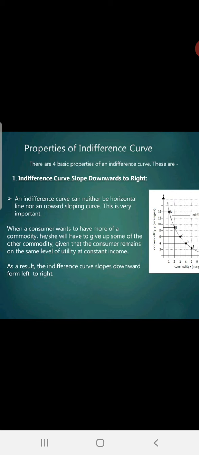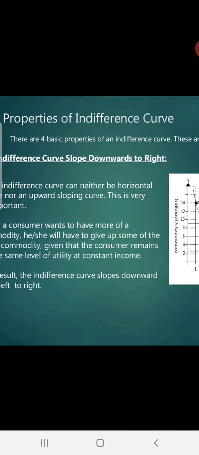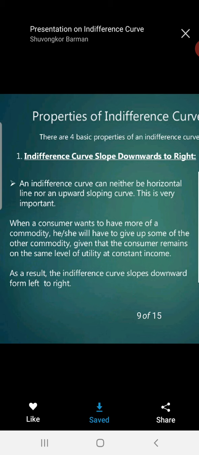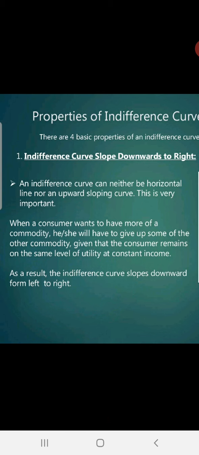The first question that comes to mind is why this is convex or why this is negatively sloped. The explanation is given: the indifference curve can neither be horizontal nor upward sloping. It is a very important concept, because when the consumer wants more of one commodity, he or she has to give up another commodity. Hence, it remains at the same level of utility at a constant income.